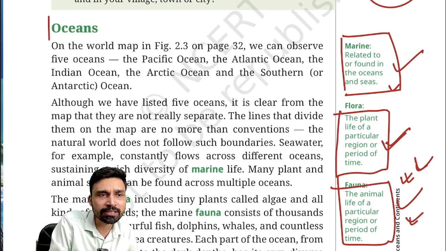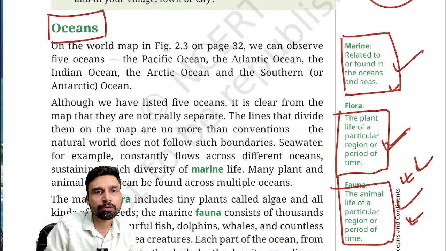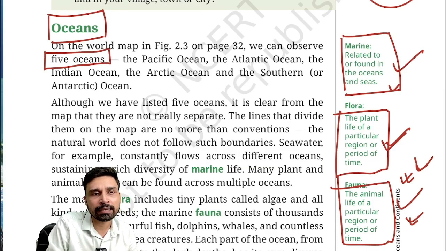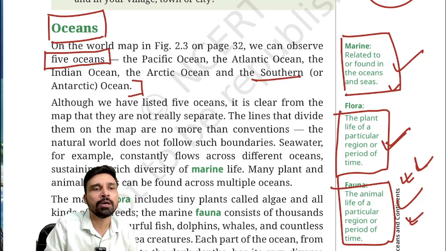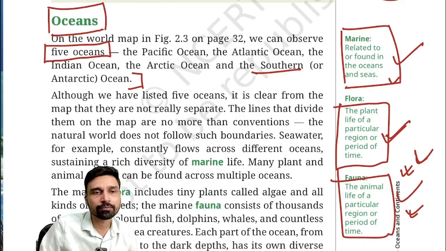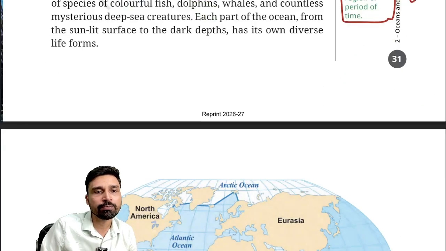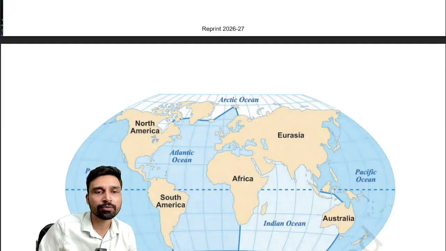Now some interesting facts are mentioned about the ocean. First of all, as you can see, the entire ocean of the earth is divided into 5 oceans. These are the Pacific, Atlantic, Indian, Arctic and the Southern Ocean. Sometimes the Southern Ocean is also called the Antarctic Ocean. However, only 5 oceans we have listed, as is clear from the map. Now which map? You can take a look at this particular map.